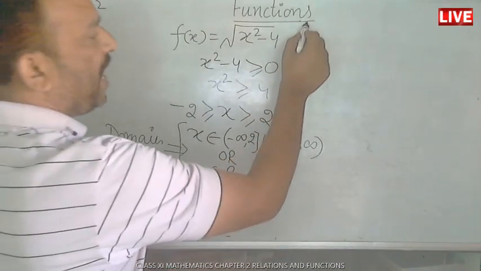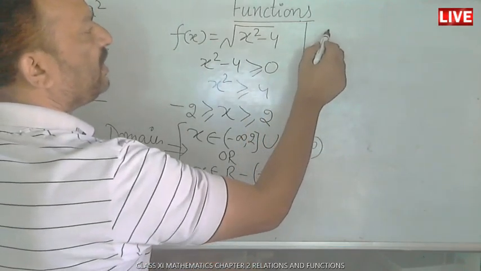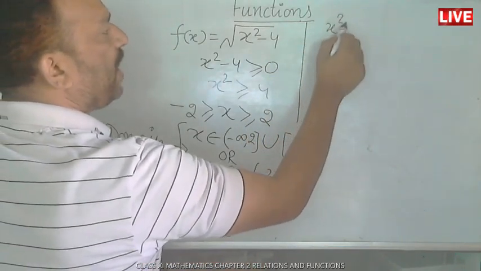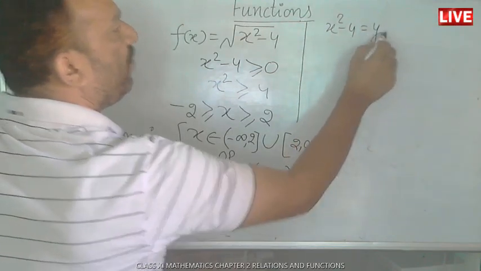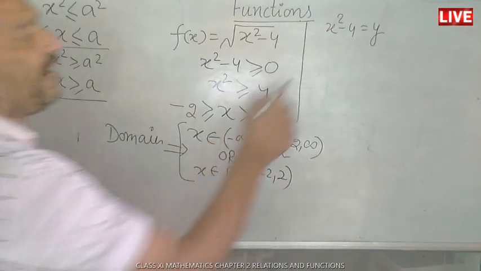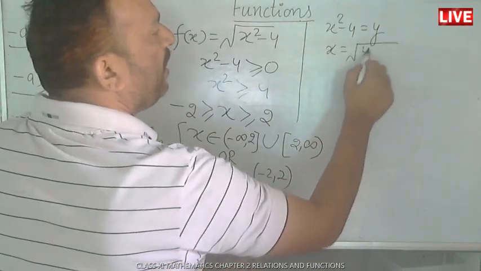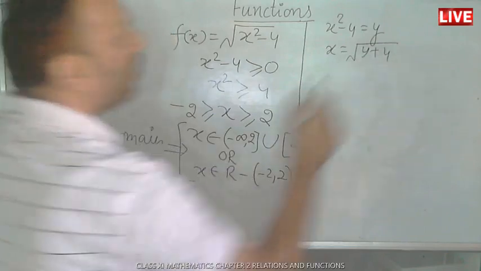For the second part, wherever we need to find range, we take f(x) is equal to y. That is, x square minus 4 is equal to y, we need to assume. Here x is the independent variable, y is the dependent variable. Convert x in terms of y. It gives you x is equal to under root of y plus 4.